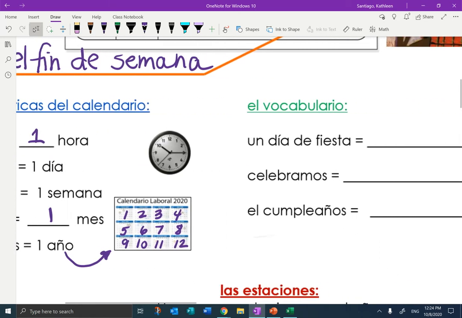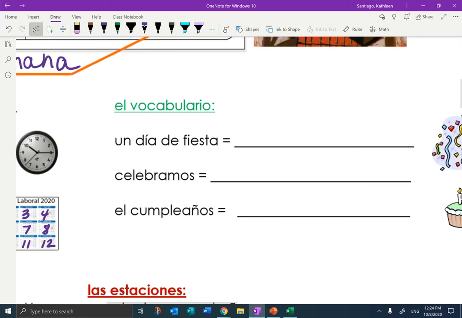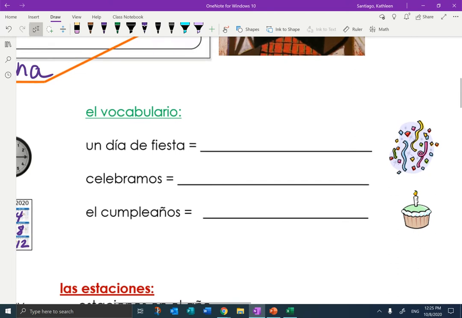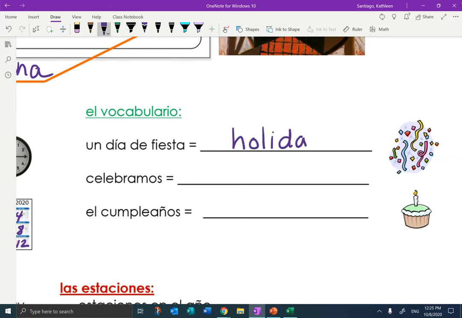Let's look at the vocabulary that we need for this chapter. So, un día de fiesta. What is a fiesta? A fiesta is a party. So if we say a day of party in Spanish, in English you call that a holiday. And celebramos is a cognate. I hope it reminds you of the word celebrate. But this one happens to be talking about specific people. So celebramos is we celebrate.